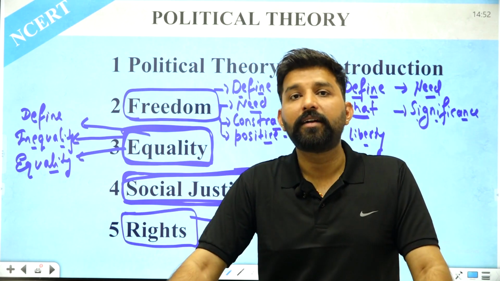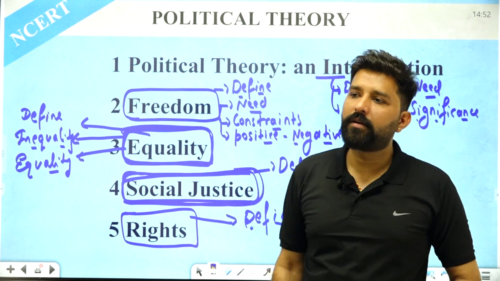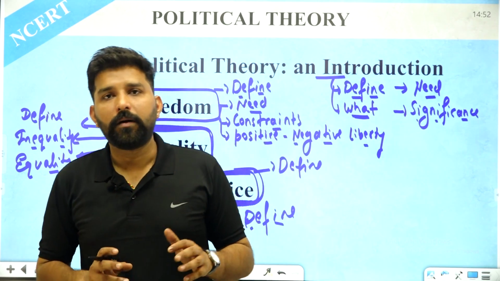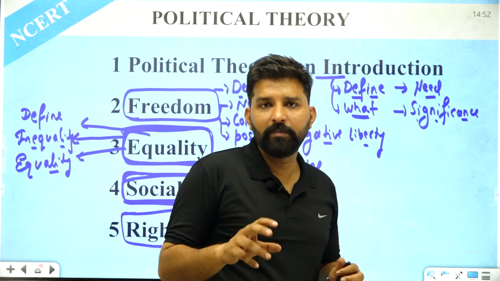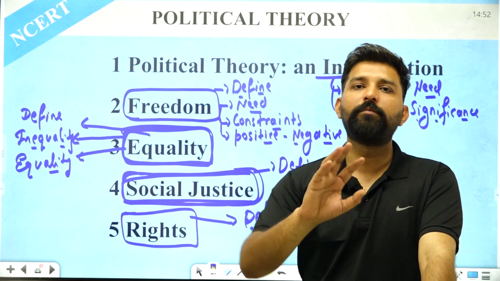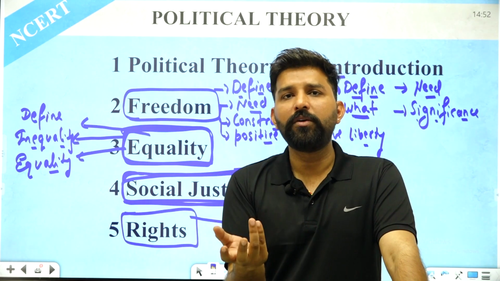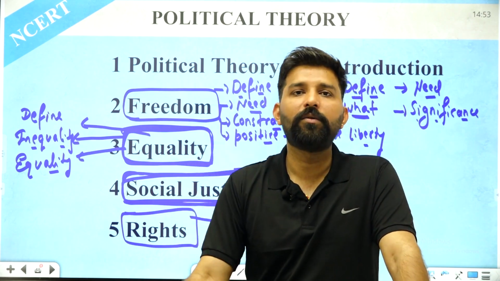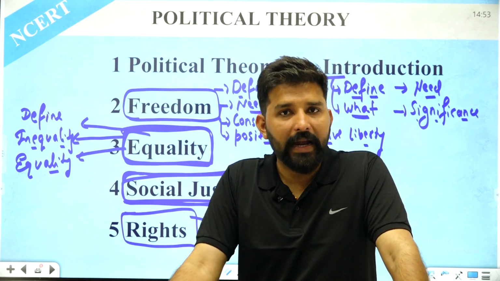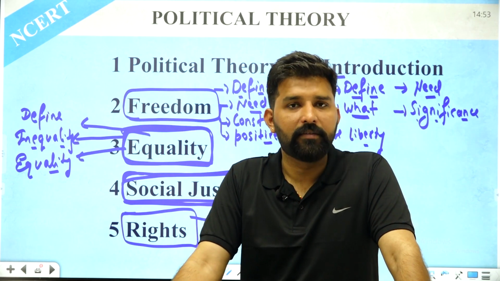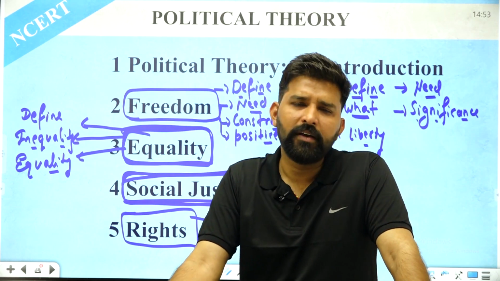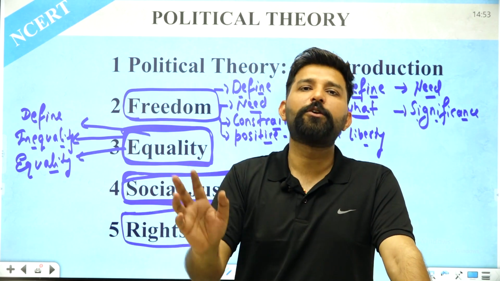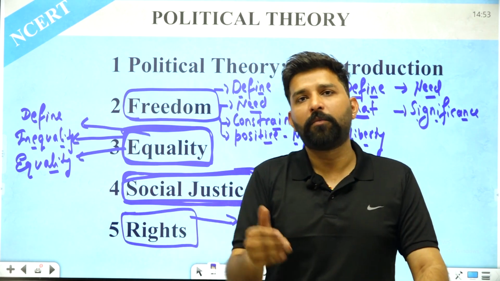The second category of rights is the moral rights. Moral rights simply means that behind the moral rights there is only the force of a society. There is no force of a state. For example, if you violate some moral rights, then society may punish you, but the state is not going to punish you. These types of rights are known as the moral rights. For example, respecting the elders is part of the moral rights. If you respect your elders, then it's fine. If you don't respect your elders, then the state is not going to punish you for that. These are the moral rights.